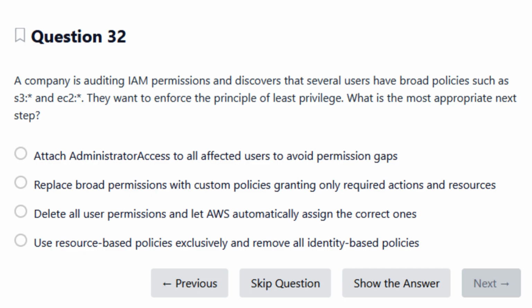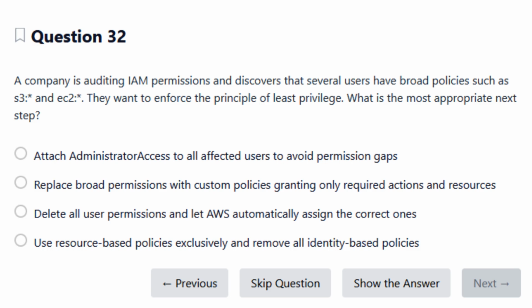Least privilege is about reducing access, not expanding it. AWS does not automatically decide permissions for you, you must define them. Broad, wildcard permissions are exactly what least privilege tries to eliminate. The goal is to give users only the actions and resources they actually need, no more.